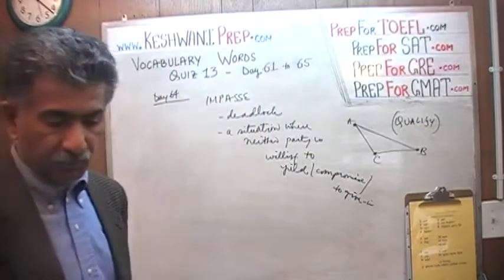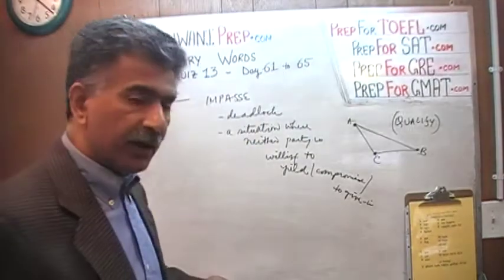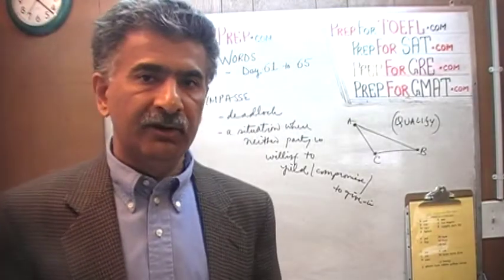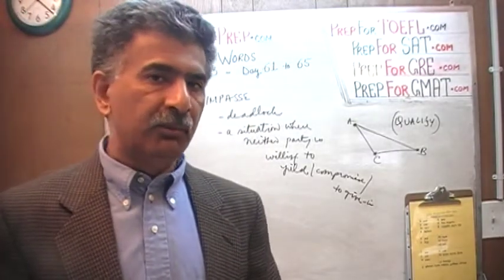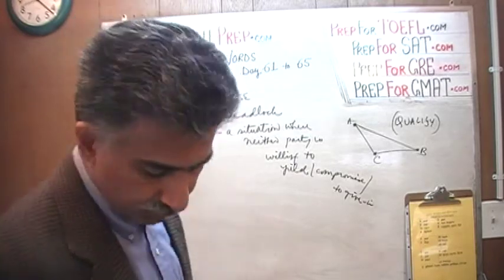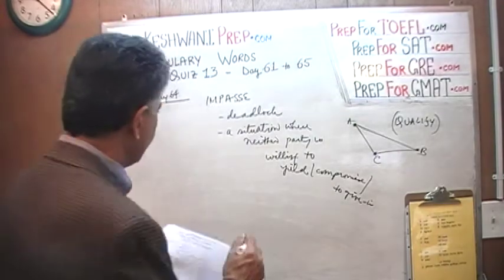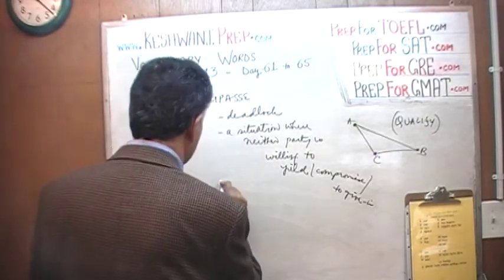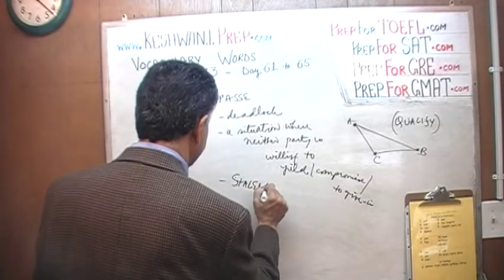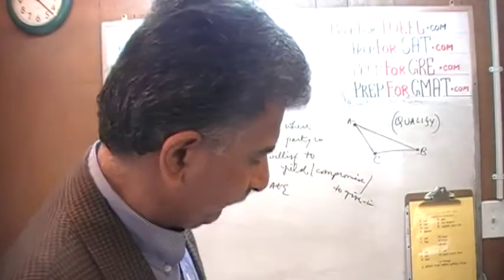So if there are 2 parties engaged in certain talk, and all of a sudden they reach a point where neither party is willing to budge, neither party is willing to yield, neither party is willing to compromise, they are both being stubborn, well, you reach a deadlock. It's an impasse. It's a stalemate. You can't get out of it. There is no way out because neither party is willing to budge. And that is called an impasse.